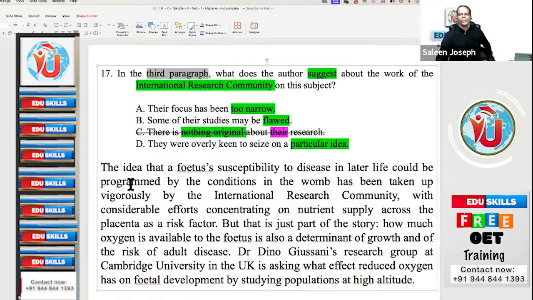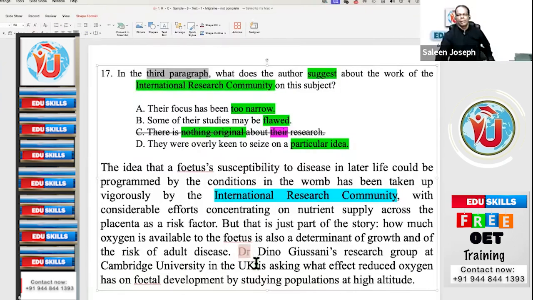Now let's just go to it. Okay. Whatever it is, the idea that a future susceptibility to disease in later life could be programmed by the conditions in the womb has been taken up vigorously by the international research community, with considerable efforts concentrating on nutrient supply across the placenta as a risk factor. But that is just part of the story. How much oxygen is available to the fetus is also a determinant of growth and of the risk of adult disease.